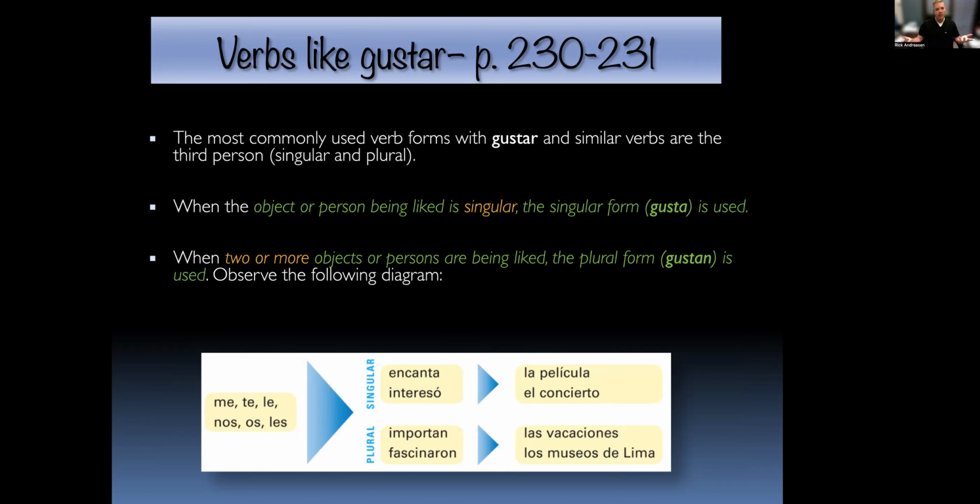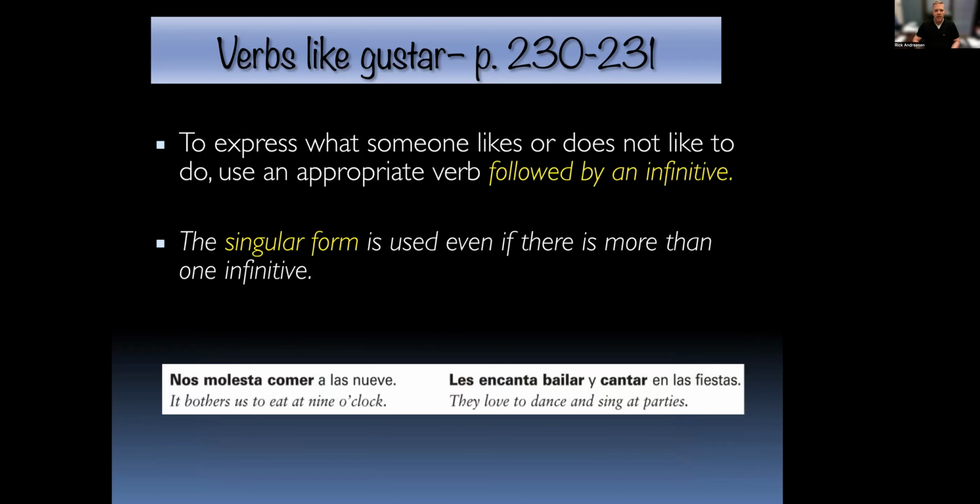And so we talk about it in the singular tense because we learned this early on, and that's the only tense that you knew. Where now you know present progressive, you know how to put things in the preterite form. So the verb can get used in all the tenses. Just remember that it's still going to be used mostly in third person, either singular or plural. And that indirect object always reflects the person that is being pleased or interested or enchanted or imported or fascinated, etc.